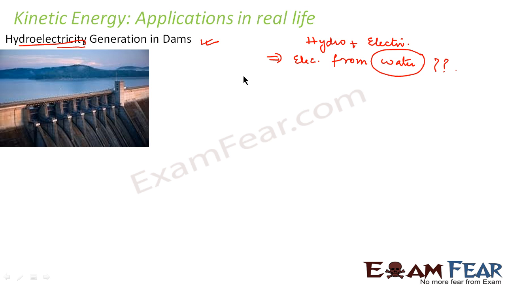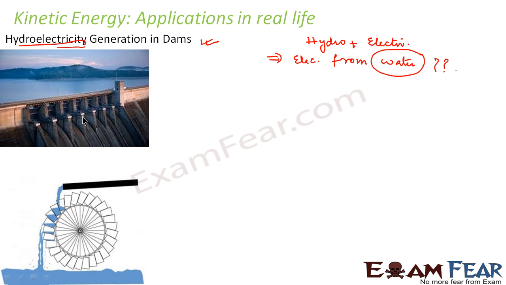That is what I'll explain to you here. In this case, what happens is the dams are constructed in order to accumulate a large amount of flowing water, so that the waters are accumulated here at high speed. Now when this water flowing at high speed falls on the turbines, they make the turbines rotate somewhat like this. I'll show you a diagram which will make it clear.